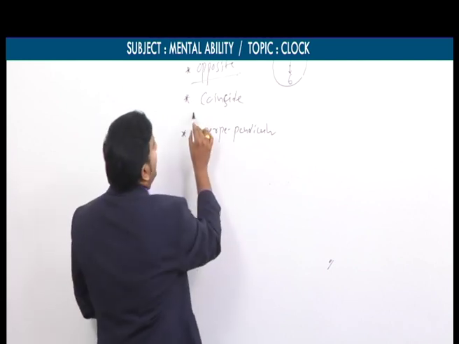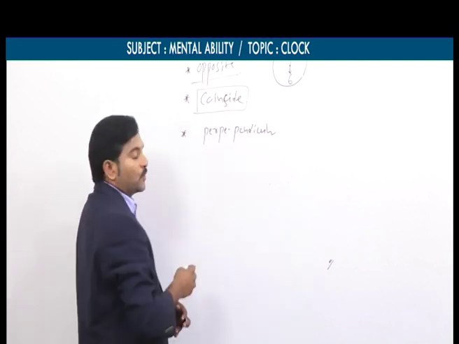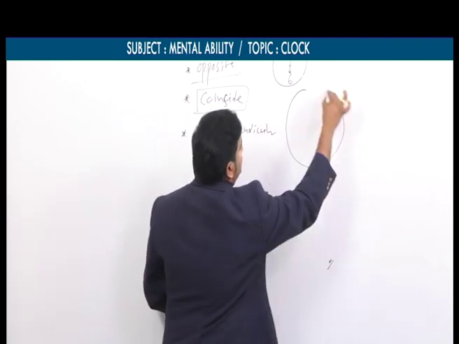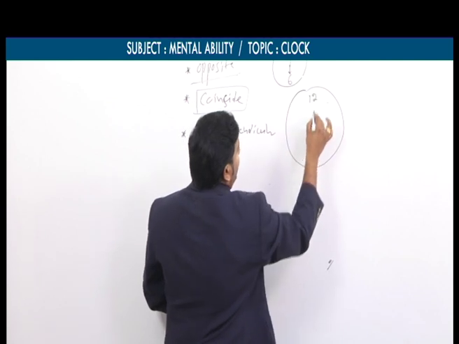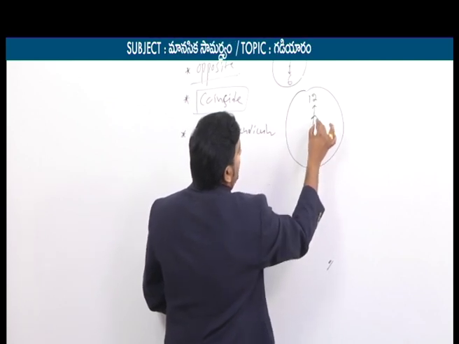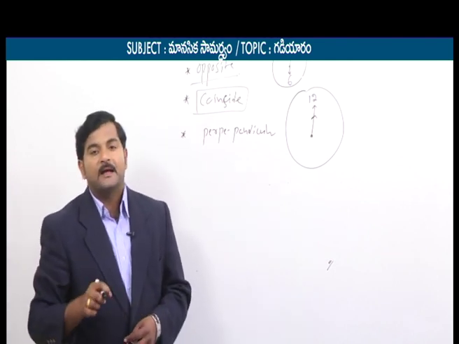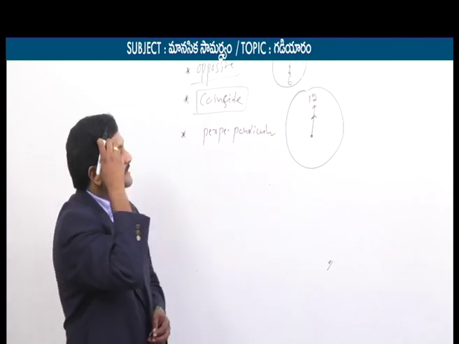Similarly, the 2 hands may coincide. We'll take this also by discussing one small diagram. Let's say the time is exactly 12 o'clock. At 12 o'clock, the minute hand and the hour hand both coincide.